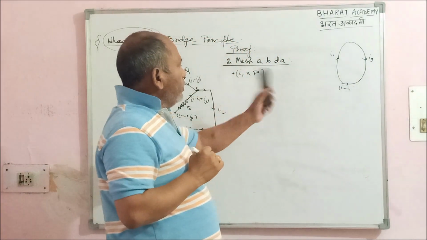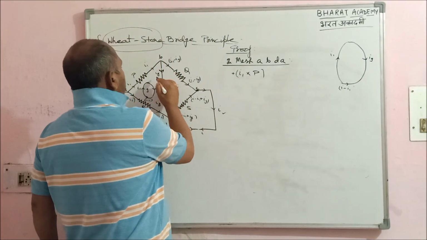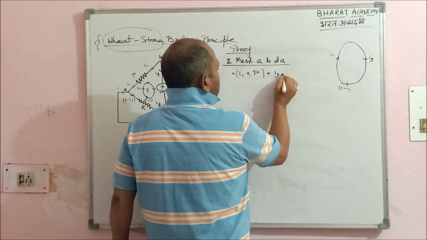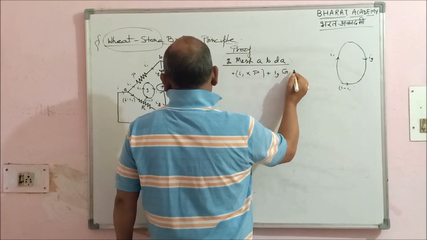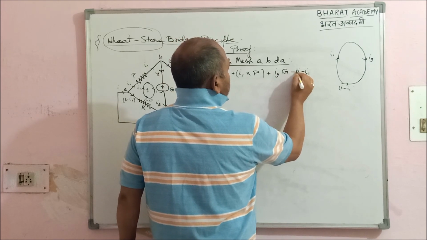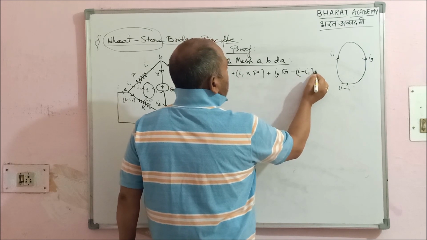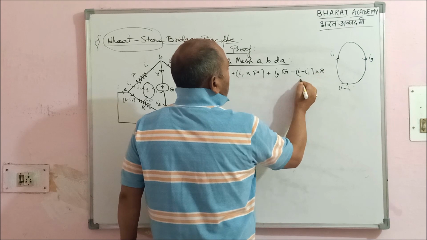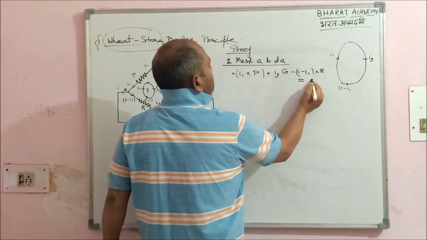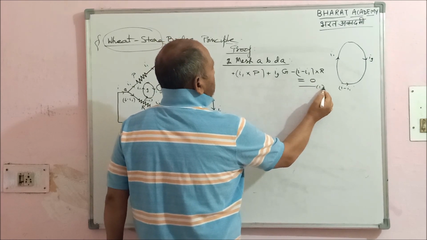In one system, one rule will be followed. So this is plus I1 into P. Next is Ig. It is also in the same direction. So Ig, and resistance of the galvanometer is capital G, minus (I minus I1). Why is it negative? Because it is against that direction, and its corresponding is R. What is the EMF here? 0. There is no EMF, so it is 0. So this is the first equation we have got by using the mesh rule.